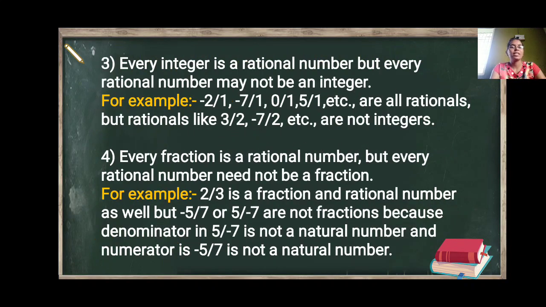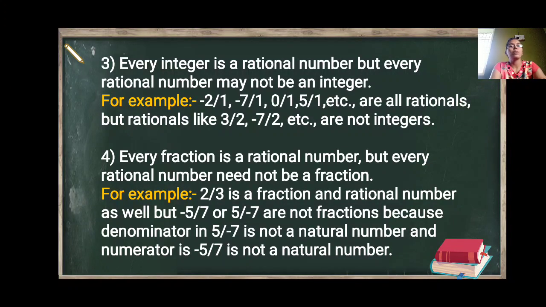The next result is every integer is a rational number, but every rational number may not be an integer. For example, minus 2. Minus 2 is an integer and we can write it as minus 2 upon 1. That is in the form of a rational number. So minus 2 is also a rational number. That is, every integer is a rational number.